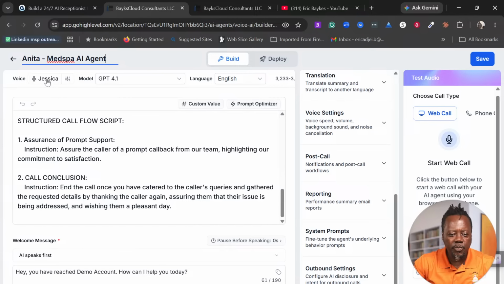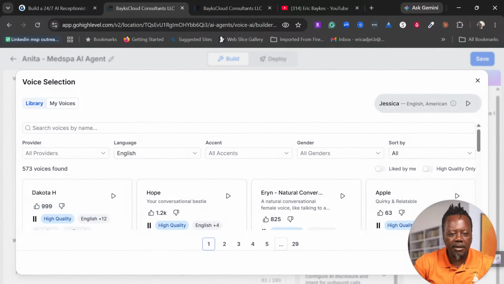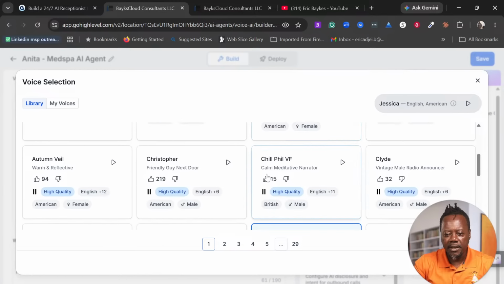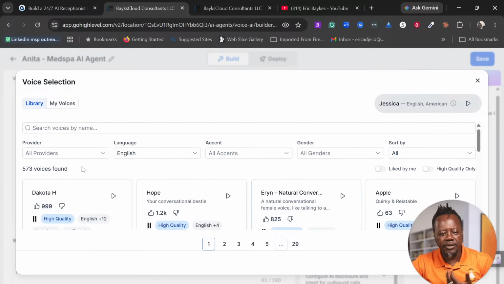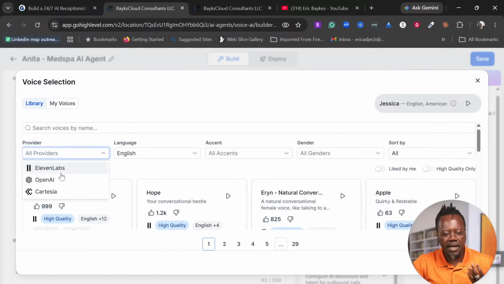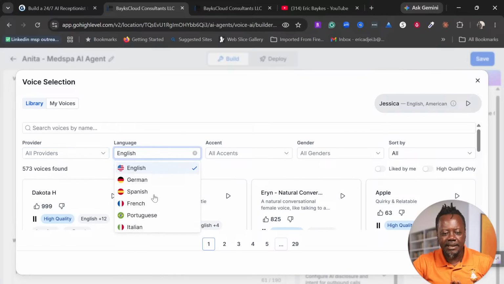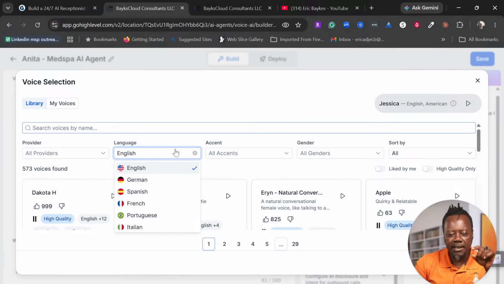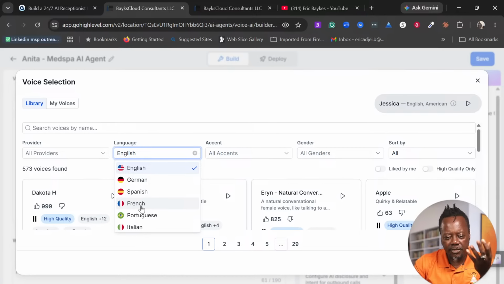Here is where you pick the voice. There are a couple of voices that you can pick. You can choose the providers, 11 Labs, OpenAI, whatever you choose, English, German. Now, here is a kicker. If you want to use French, you can use French here.